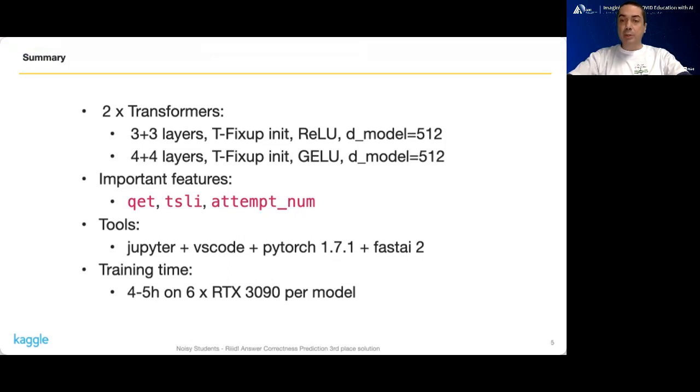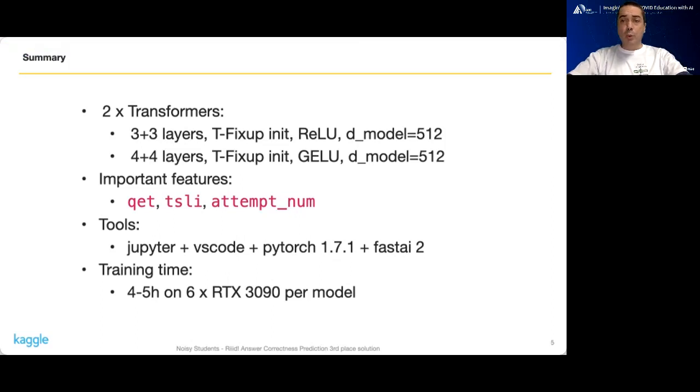To be able to use QET as a feature, we simply shifted it 1 container upwards. The second important feature was the time since last interaction, or TSLI, which is the timestamp of the previous question subtracted from the timestamp of the current question.